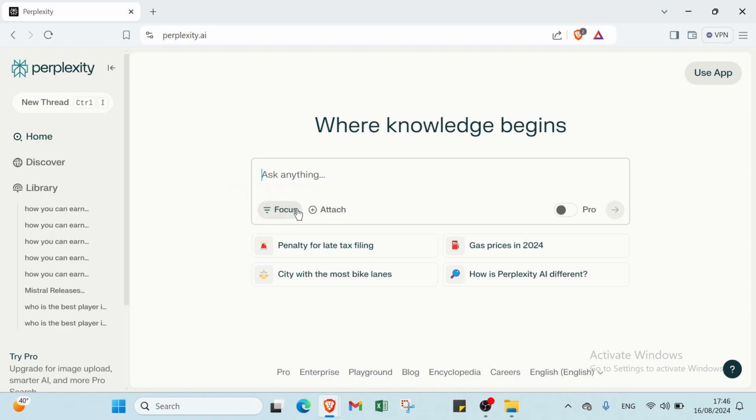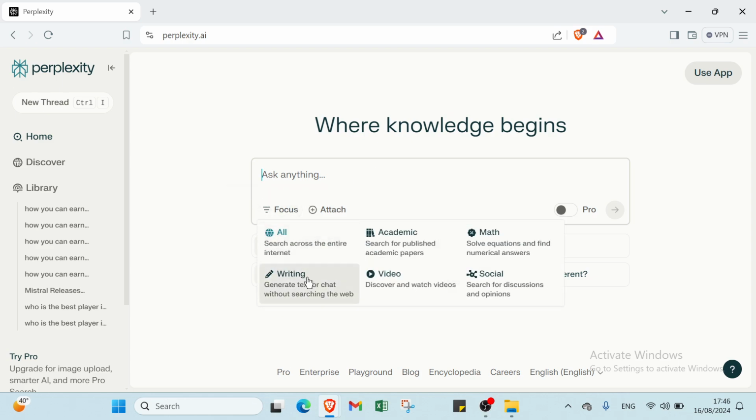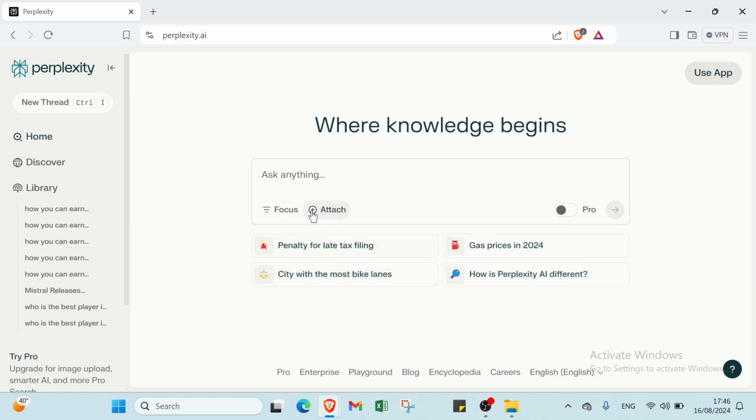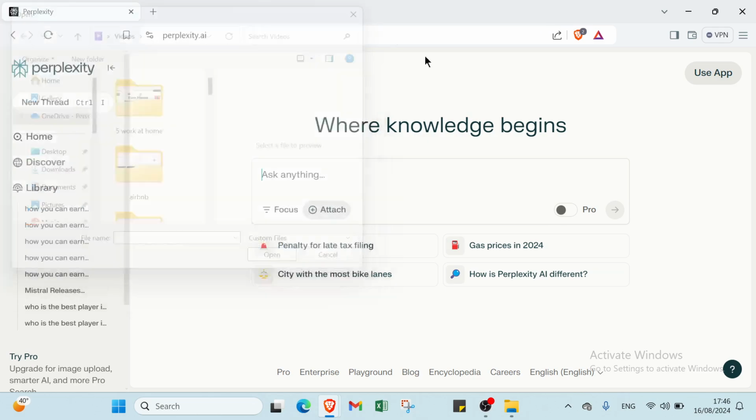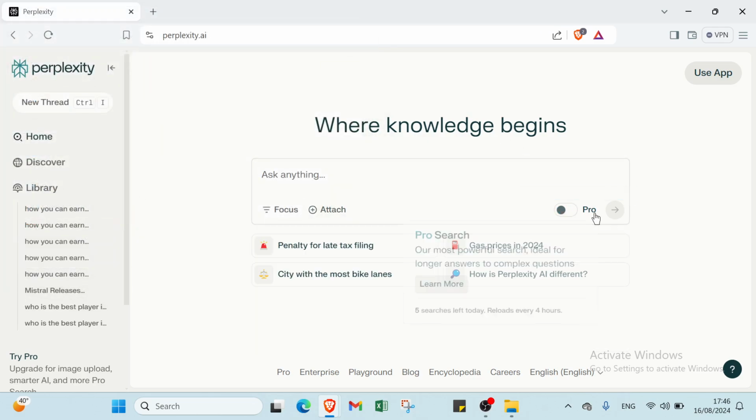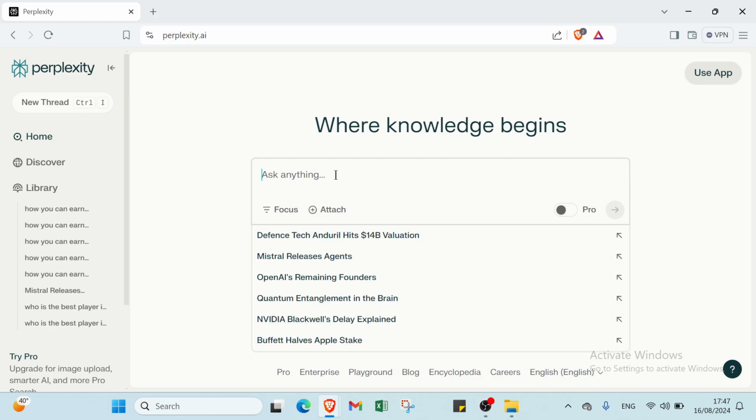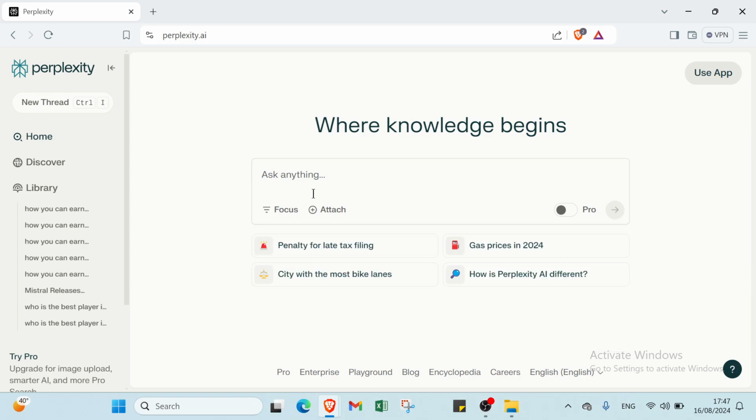But also don't forget, you can also select here the niche you want, like writing, academic, video, math, or social. Then here we have attach also, and here you can choose pro, and then you can earn money with this Perplexity. It's very helpful and useful for creators and those who use social media and TikTok, for example, also other things. So you can just ask about whatever you want. For example, you can ask about how you can create content, how you can attract people, and other things.